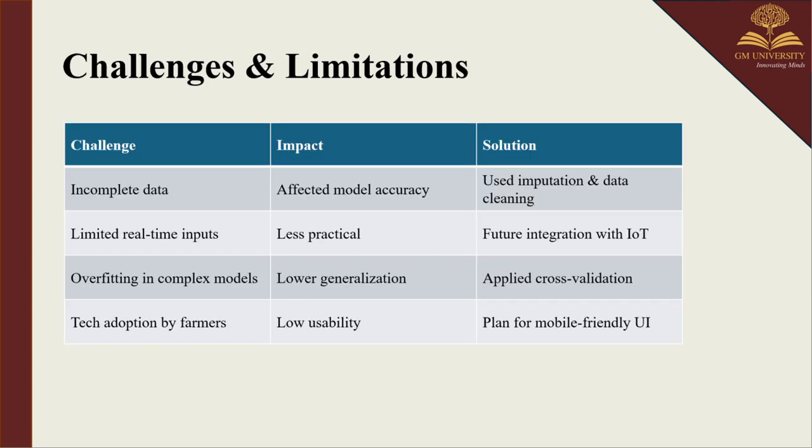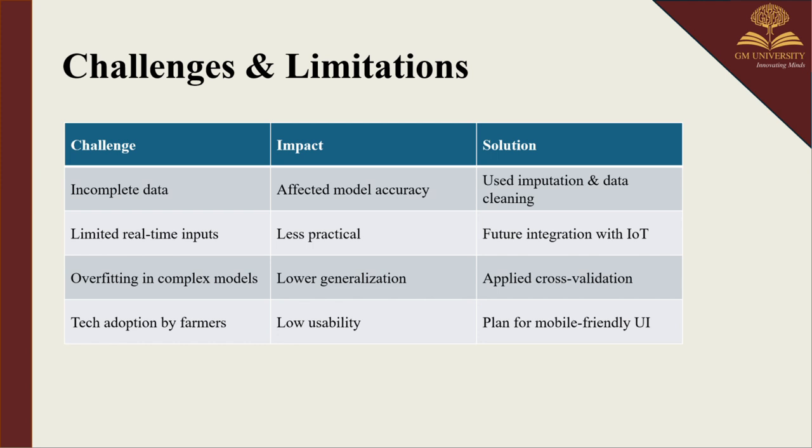Then we have the challenges and limitations. First, we have the challenge of incomplete data sets, which will affect our model accuracy. The solution is we can impute and do data cleaning. Secondly, we have limited real-time inputs, which makes our model less practical. We have thought to integrate our model with IoT in future.